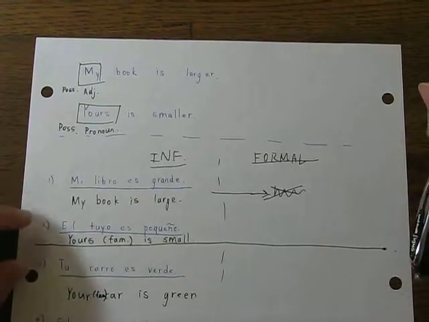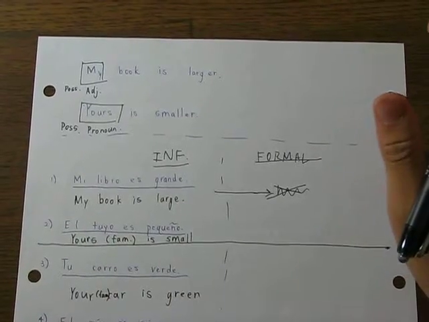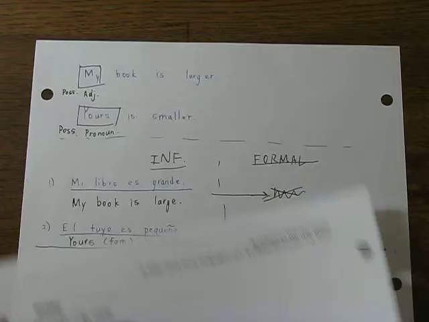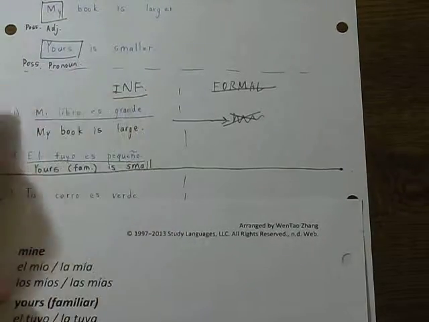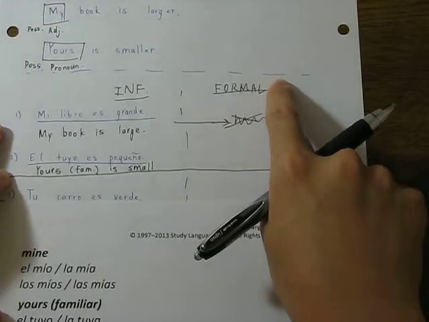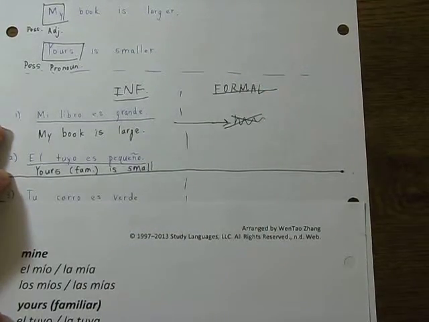And here we have 2 and 3. Now 2 and 3 require a little bit of change, so let's focus on number 2 first. In number 2, you said el tuyo es pequeño. Now el tuyo is familiar, and we want to make it formal. So instead of using el tuyo, we now use el suyo.